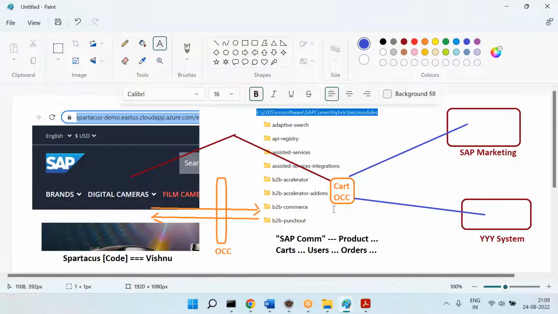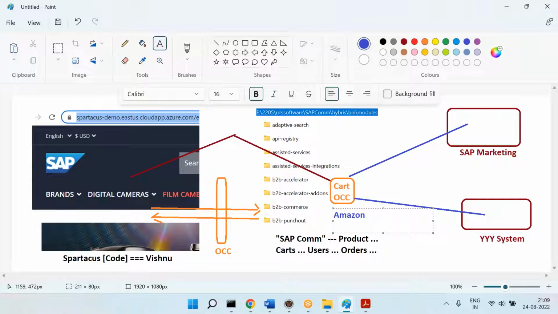So let's say you are on Amazon. Can you understand this functionality, please? On Amazon, you added 2 items to cart. You did not buy. Let's say you added a Samsung TV to cart and you did not buy. And what is the next festival here? Vinayak Chavti, right? So the next festival is Vinayak Chavti, and for Vinayak Chavti there is an offer on this Samsung TV. Are you getting the emails or not? Saying that, hey, sometime back you tried to add the item to cart. Now that item has an offer. Would you like to buy? Are you getting that kind of emails?